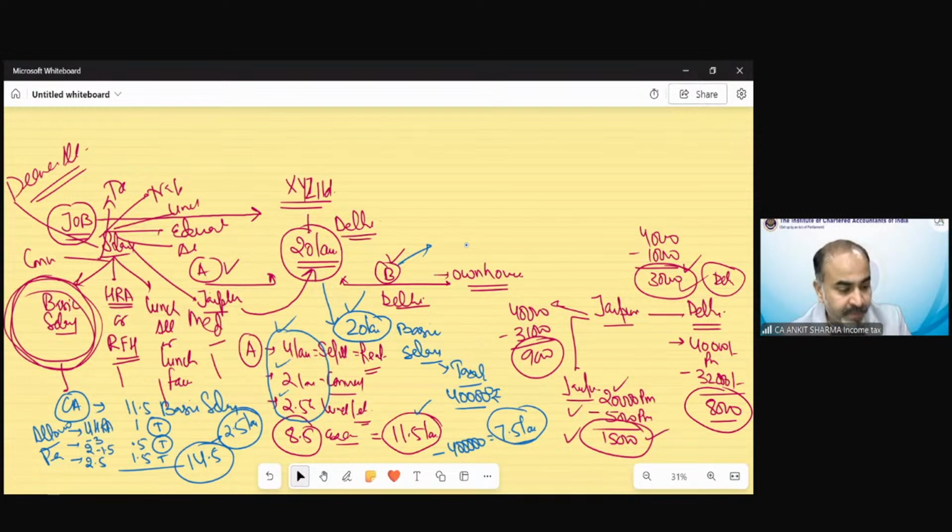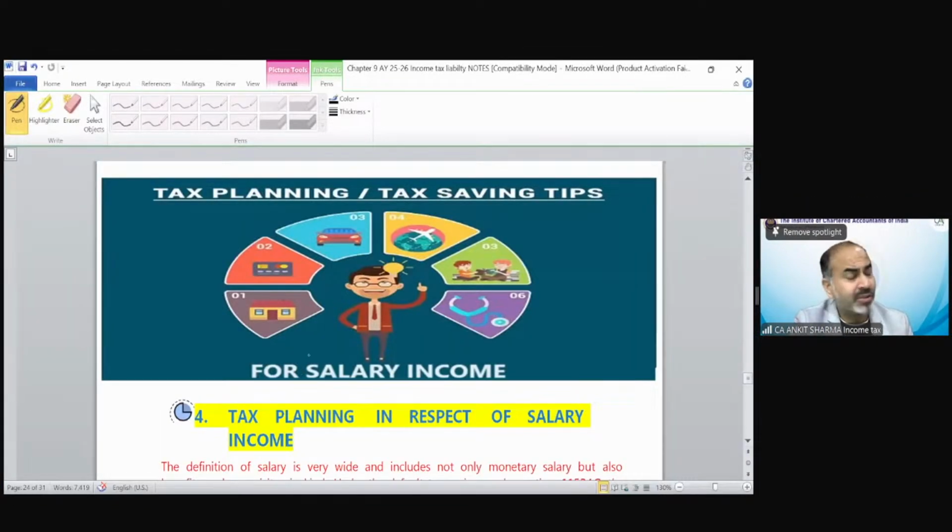So I'm just trying to tell you that the topic we are going to cover is not specific, is not fixed for every person. It would change, and you will see in the topic itself it has been given that you have to find those exemptions, those allowances, those perquisites which will reduce your tax liability, and which could be different on a case to case basis. So now we are going to discuss this topic, and this is a pure theoretical topic. There is no fixed rule in this. It could change according to the case.